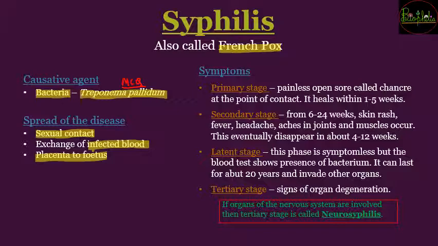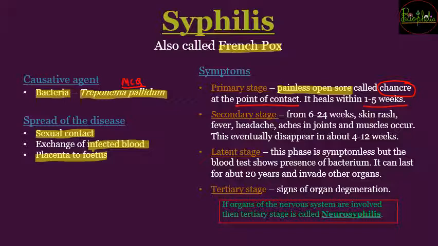So if there is a primary stage patient, then the person is going to have a painless open sore. Now this painless open sore is called a chancre. Now this is going to be present at the point of contact where the discharge or the syphilis bacteria has come into contact with that particular membrane. So at that place a painless open sore will develop, but the good thing is it will heal within 1 to 5 weeks.